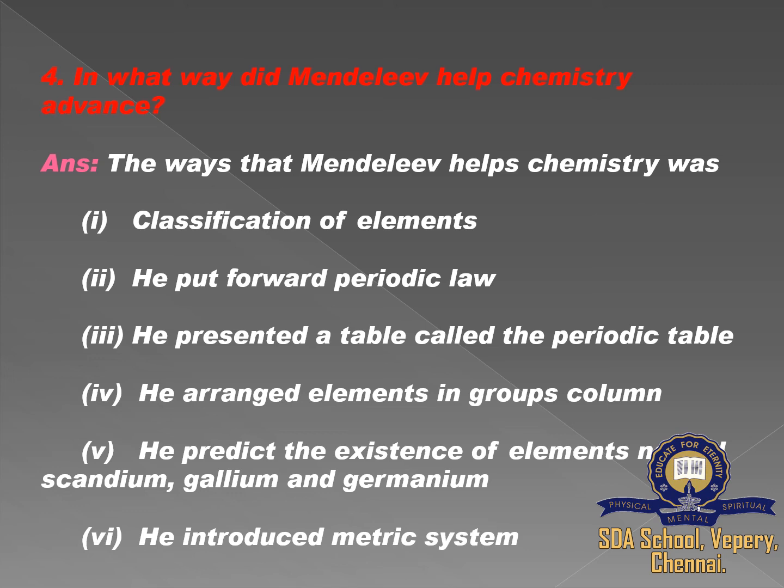Classification of elements was done by Mendeleev. He put forward the periodic law. He presented a table called the periodic table. He arranged the elements in groups and columns. He predicted the existence of elements named scandium, gallium, and germanium. He introduced the metric system.